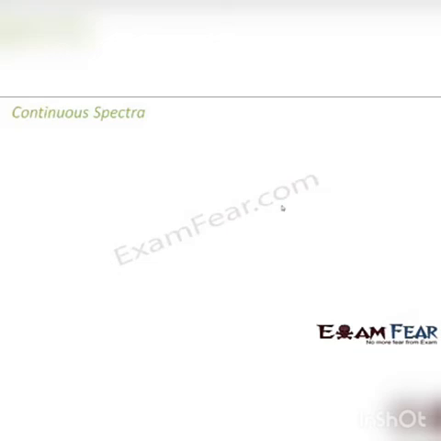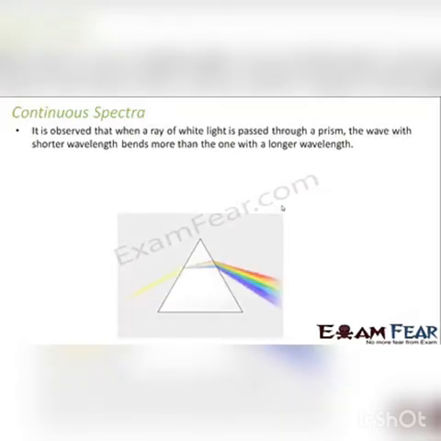Let us start with continuous spectrum. It is observed when a ray of white light is passed through a prism, the wave with shorter wavelength bends more than the one with a longer wavelength. We have discussed these things in detail, right? We have talked about the phenomenon of dispersion of light in one of our earlier lessons. The spectra which we obtain in this case is a continuous spectra.